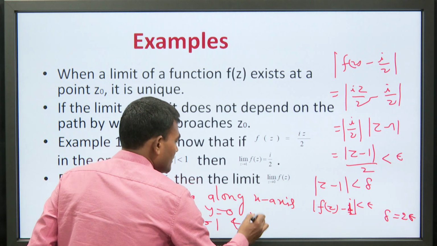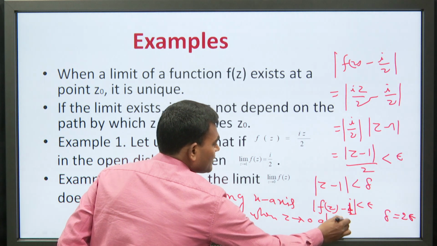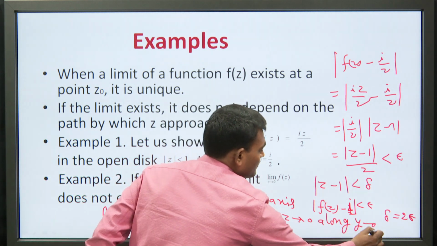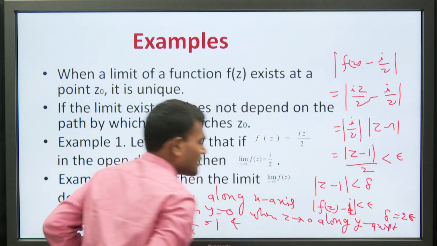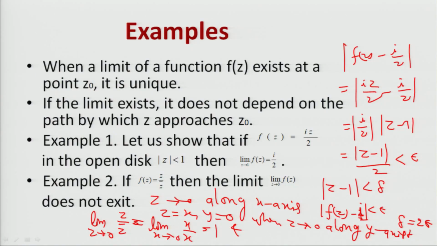When z tends to 0 along the y axis, meaning the imaginary axis, then the limit as y tends to 0 of iota y upon minus iota y is equal to minus 1.